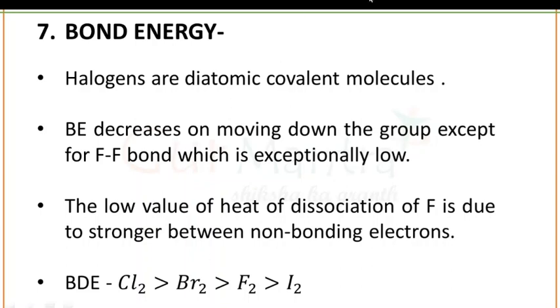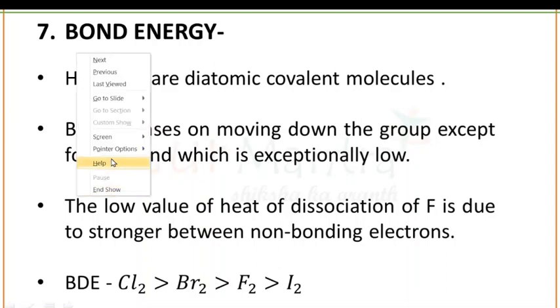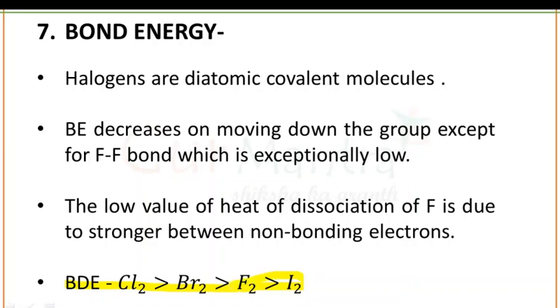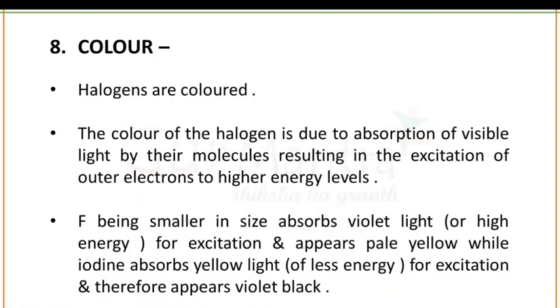And also, if you talk about the order of bond dissociation energy, the order is this: chlorine, bromine, fluorine and iodine. This is a very important point, guys. Please note down this point. The order of bond dissociation energy in case of group number 17 elements. Okay? A question can be directly asked in the exam. This group number 17 is quite easy and very important.